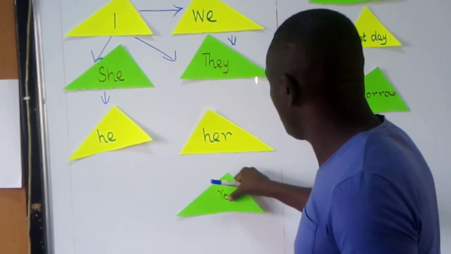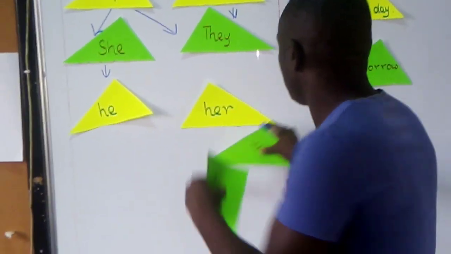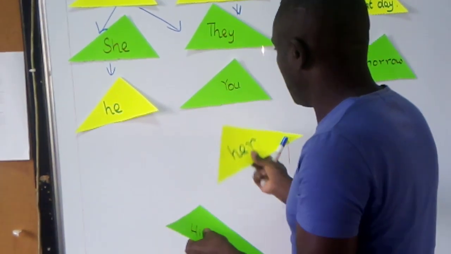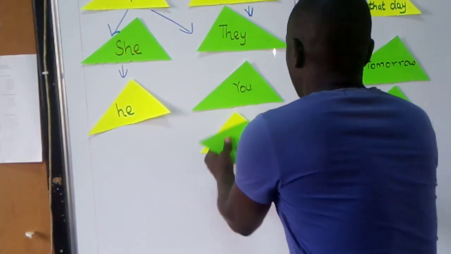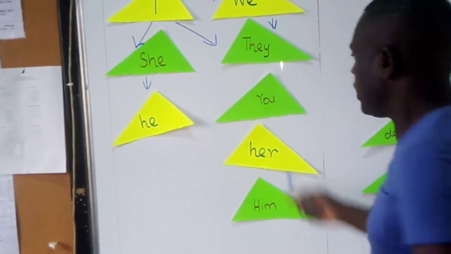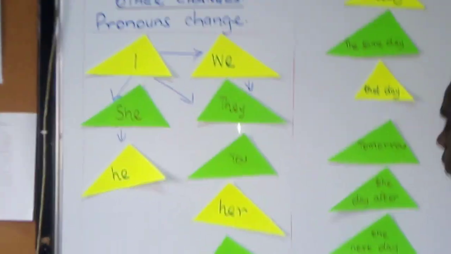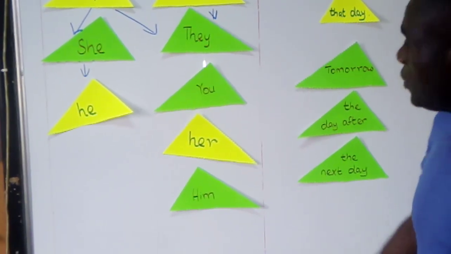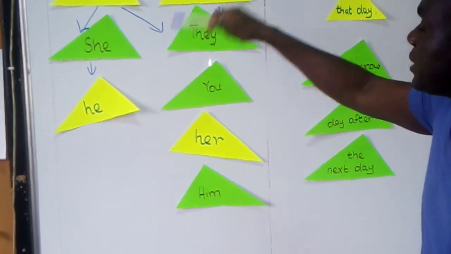Here, let me put it above here. You could be put here. You might become her or him when we are changing it into an indirect speech. So that's how the pronouns change.